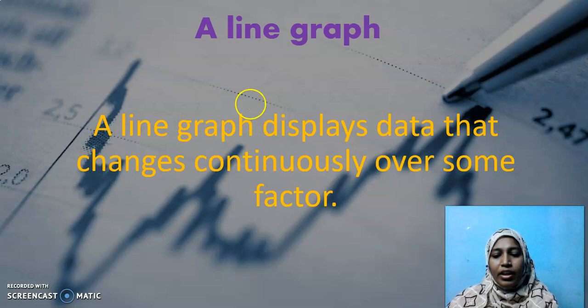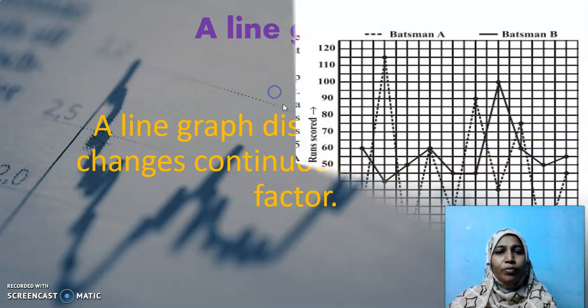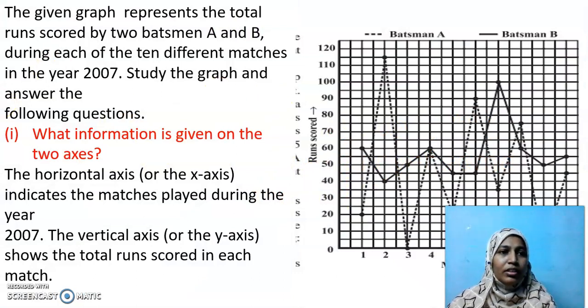Okay, children. And here are a few examples that I would like to discuss with you. The given graph represents the total runs scored by 2 batsmen A and B during each of the 10 different matches in the year 2007. Study the graph and answer the following question. See here.